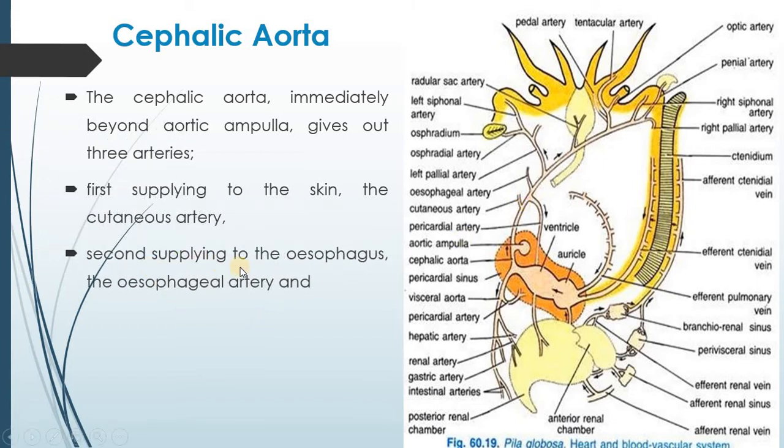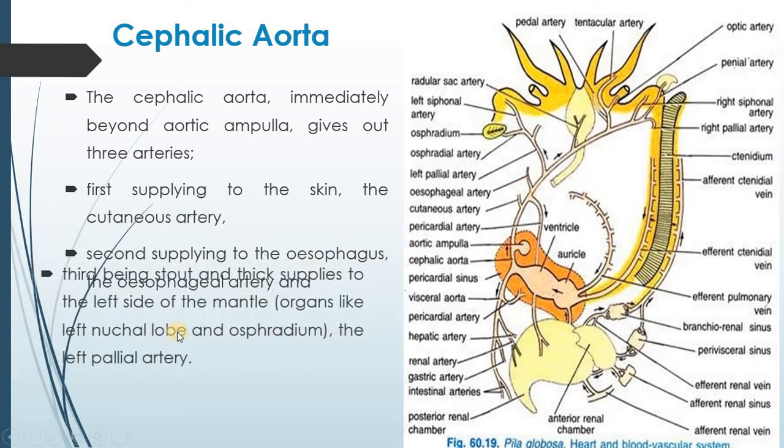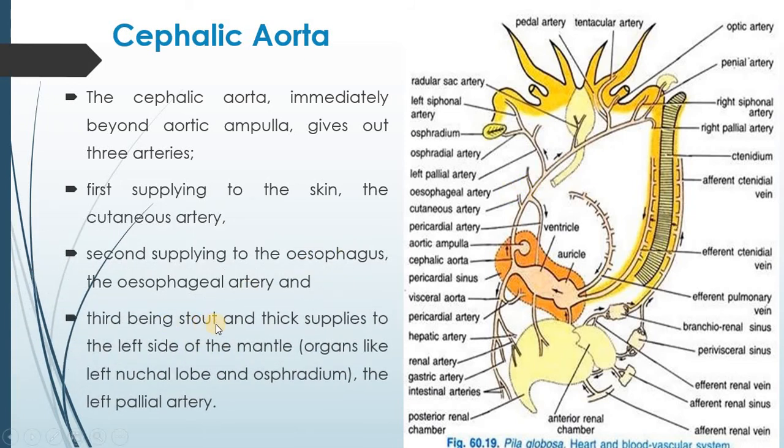Next, second, supplying the esophagus, the esophageal artery. We have already discussed the cutaneous artery, which is the first artery, and then is the esophageal artery which supplies blood to the esophagus. The third, being stout and thick, supplies the left side of the mantle, that is the organs like left knuckle and osphradium, the left pallial artery.